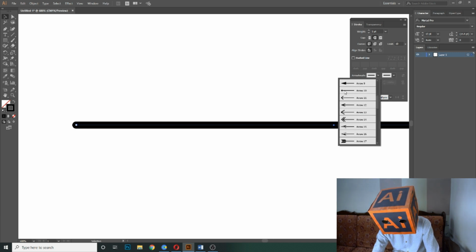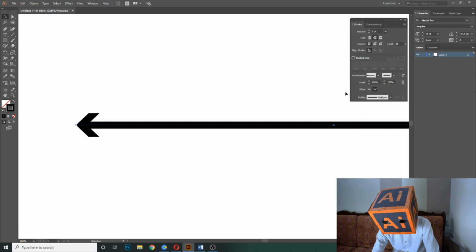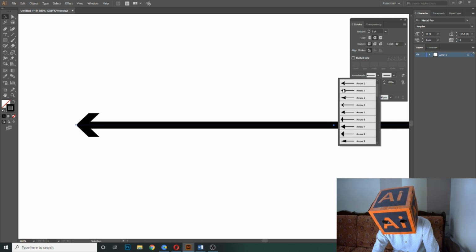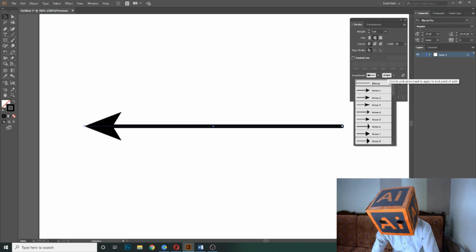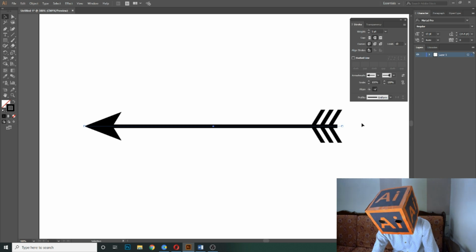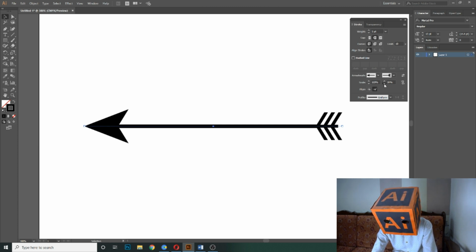So let's click here, select this arrow. So let's say this one, and on the right side I add this one. And you can also change its scale like this. If I want to make it bigger, then I can increase its scale, or if I want to decrease its size, then I can decrease its scale.